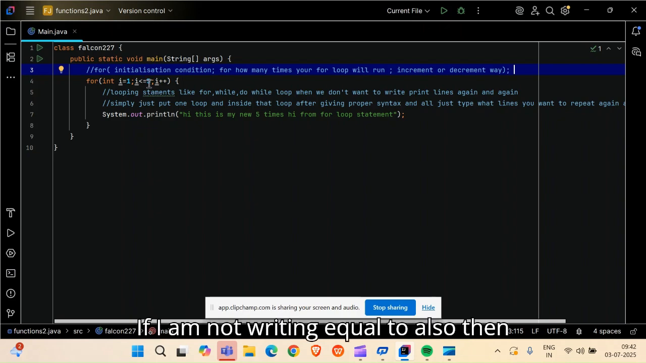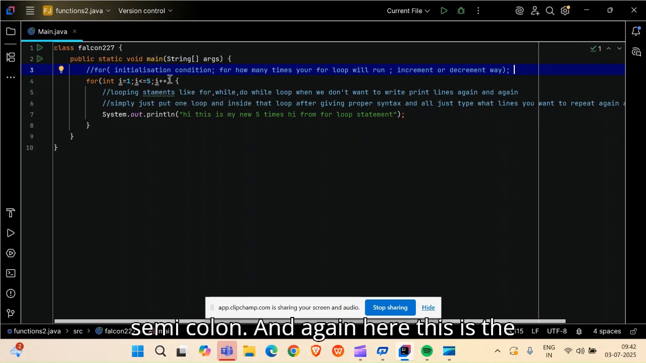Here, if I am not writing equal to, it is not that much wrong. But if I am writing equal to, it will print exactly 5 times. And if I skip this equal to, it will print 4 lines. Less than 5, right? What is the number one less than 5? It is 5 minus 1, which is 4. So this is known as less than 5.